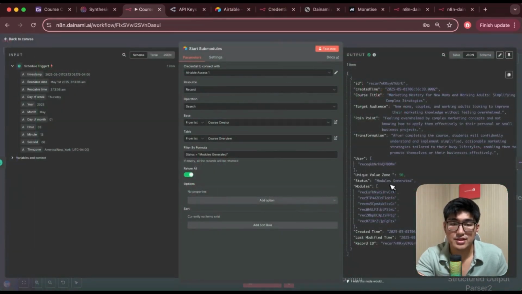Okay, you can see from here, because we do have 6 different modules, we want to get the information for each of them and then generate 4 different sub-modules for each of them. So this means we need to loop through each of them one by one, right? Because if we ask, let's say, ChatGPT to generate for us directly, it will not be able to generate all of them one by one, and you'll create a whole chunk of text that's messy, and it may hallucinate as well. But what I want to do is to run through them one by one. The agent will create each sub-module for each module specifically, and then paste it back into Airtable accordingly.